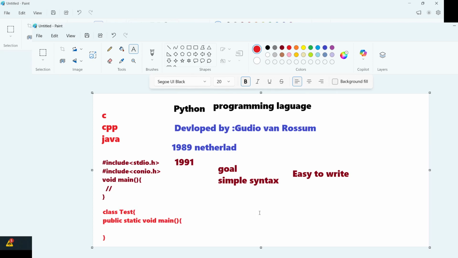Okay. So this is the first thing that motivated him. In that area, these are the three languages available: C, C++, and Java. And then he started developing Python. Okay. So these are the primary goals for creating Python. It uses easy syntax, like the English language. It supports rapid development and less code. With the minimum lines of code we can achieve more work. So that's the agenda of the Python programming language.